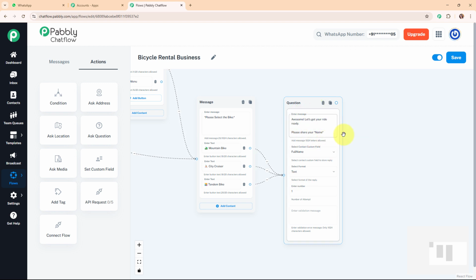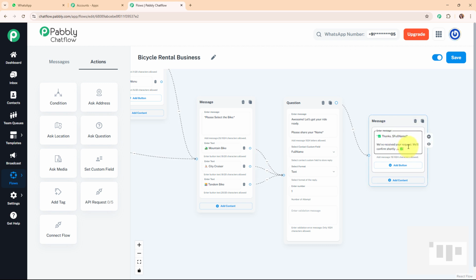Alright, so now after asking the customer name, I'm going to send a thank you message to that customer once the customer responds with their name. So I'm going to add the text over here as: Thanks, full name. We have received a request. We will confirm shortly. Alright, so here you might be thinking, what is this full name format?